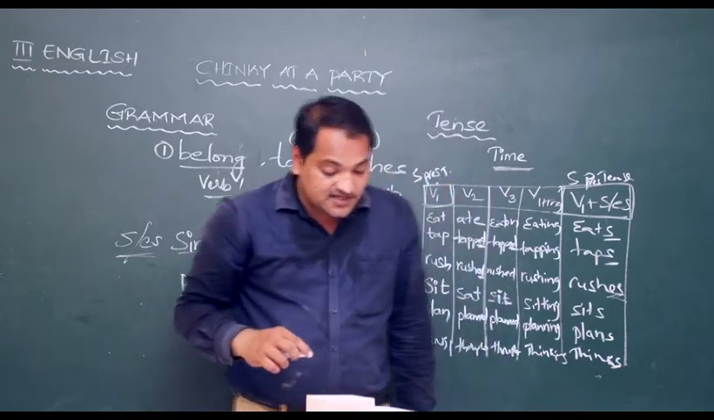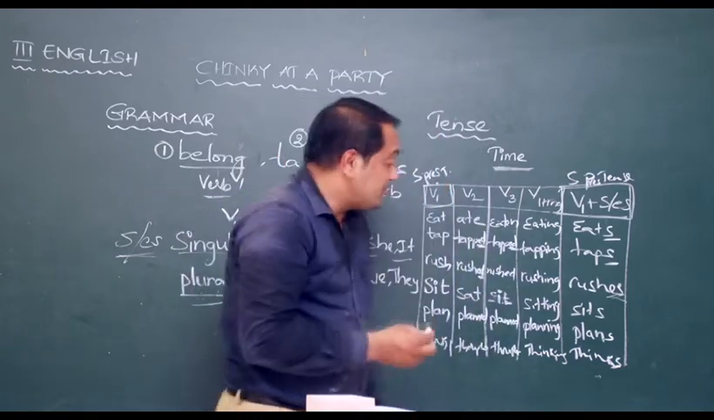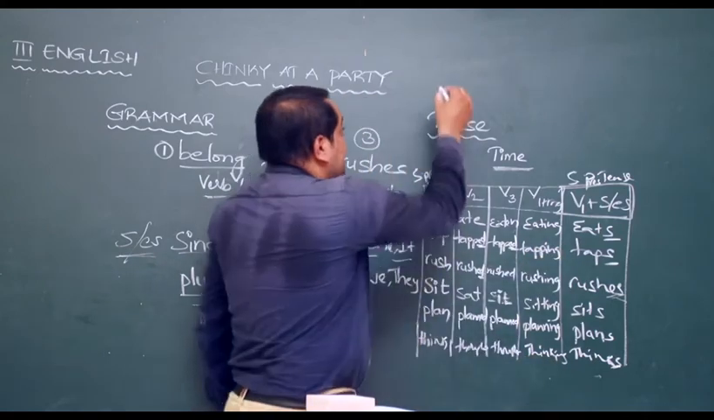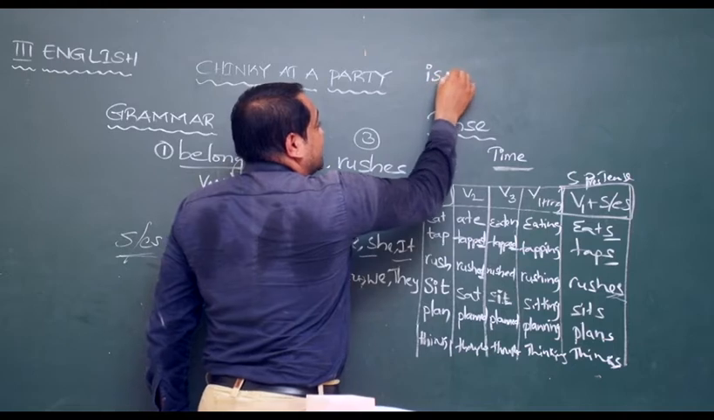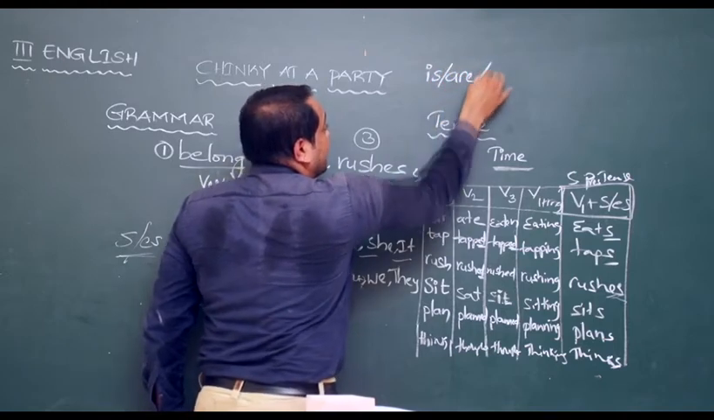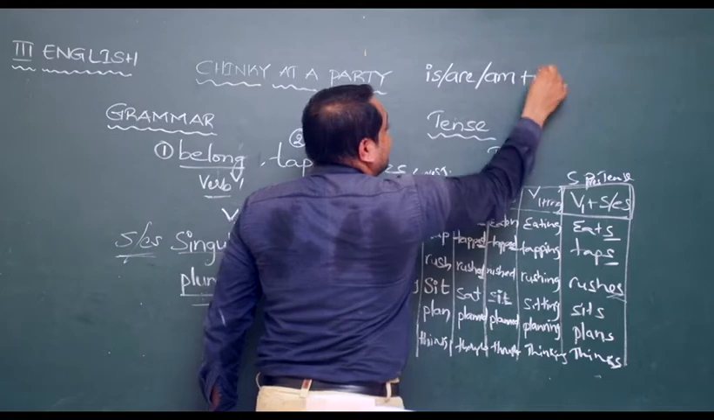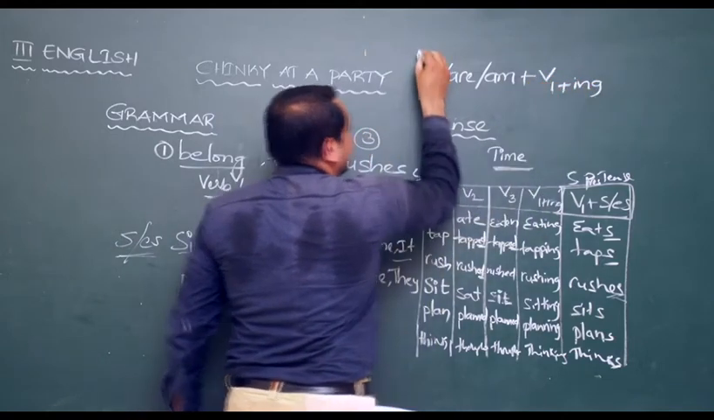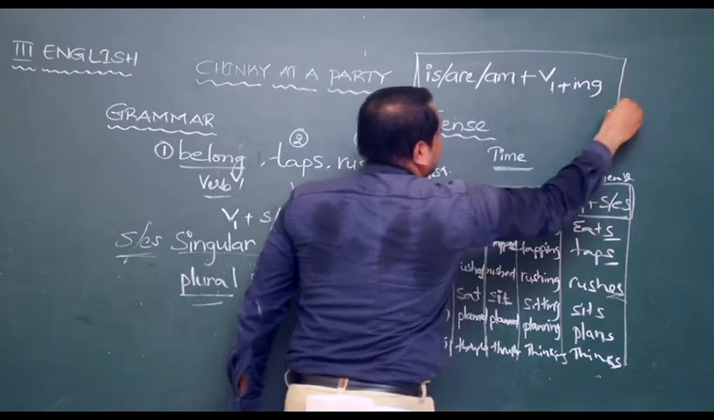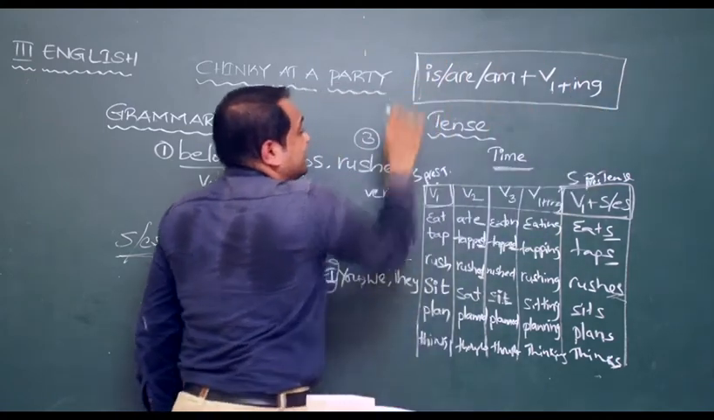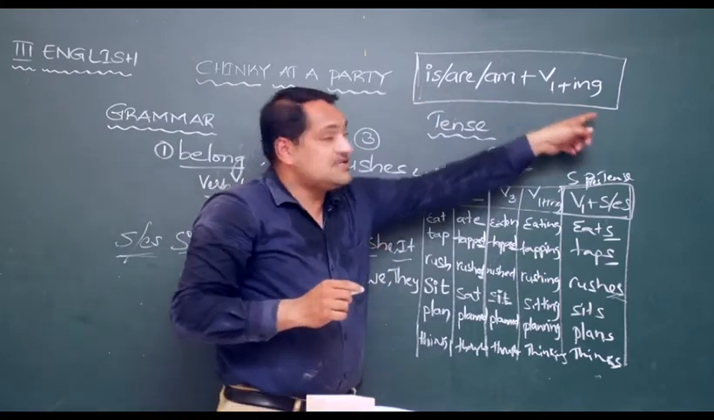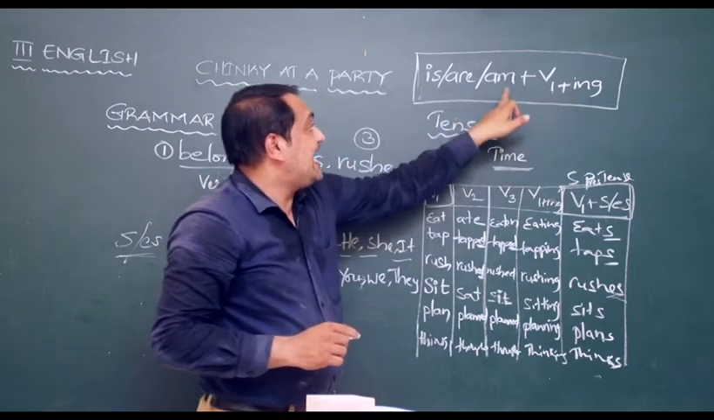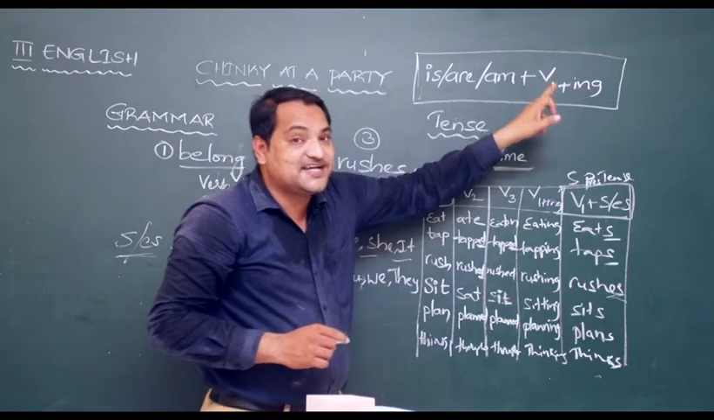All the above sentences are in the present continuous tense. How do you know present continuous tense? All the verbs that are with ing. See, if a verb is followed after is, are, am plus V1 plus ing, then this V1 plus ing is called present continuous tense. For example, I am sitting. Am sitting is present continuous tense.